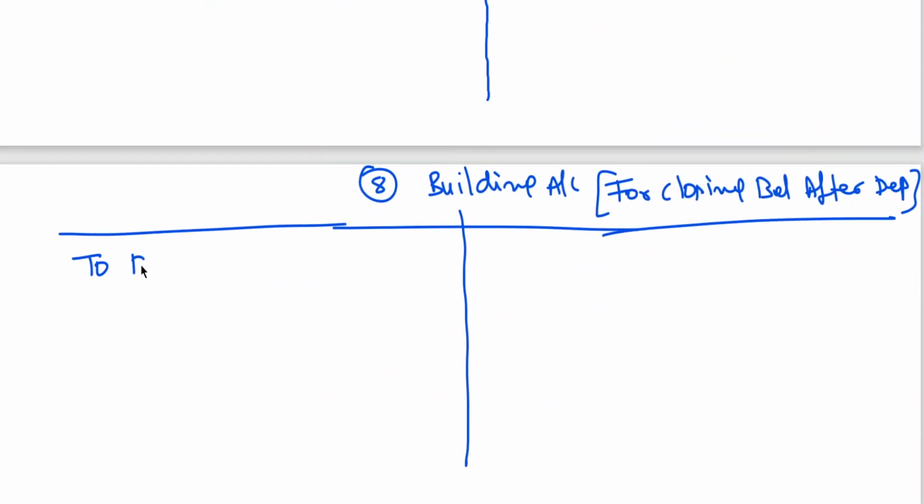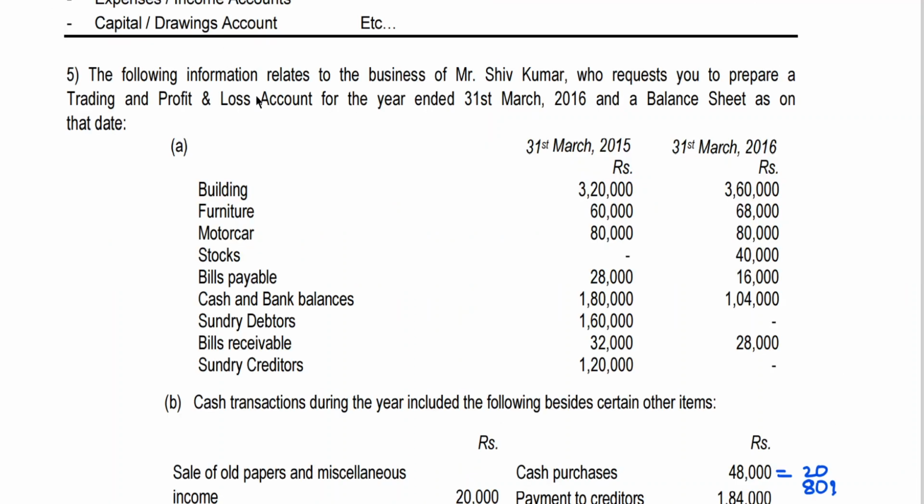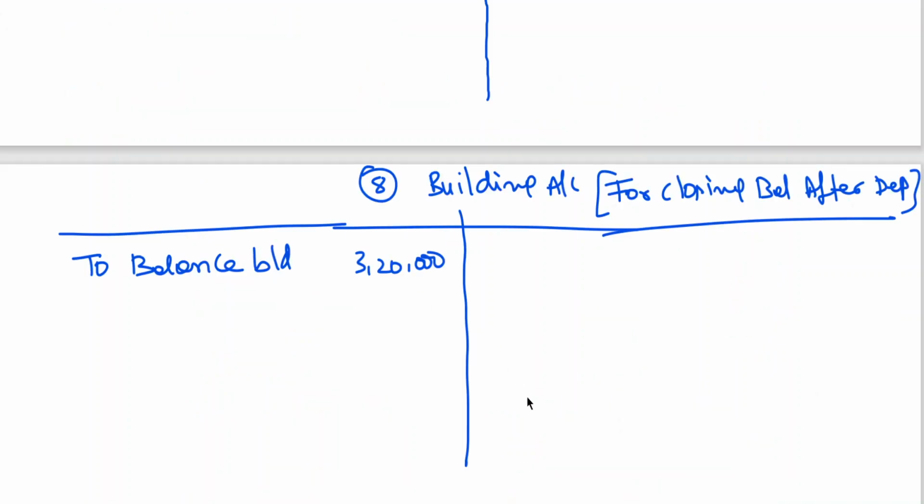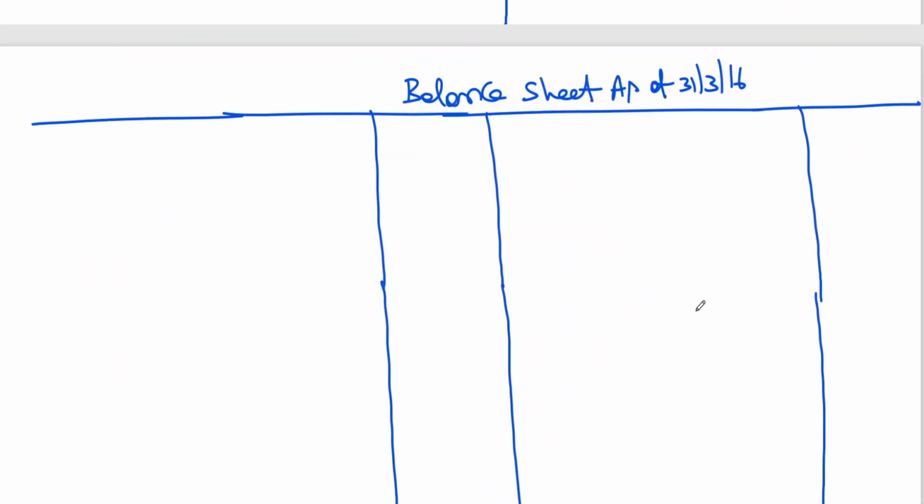Balance brought down 20,000. Then I got furniture 360. I'll tell you because this is after addition. Why balance carried down 360? I'll tell you the reason. Then this building also has to be taken to the balance sheet.